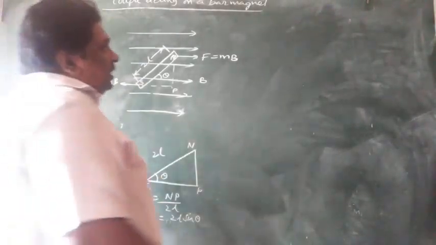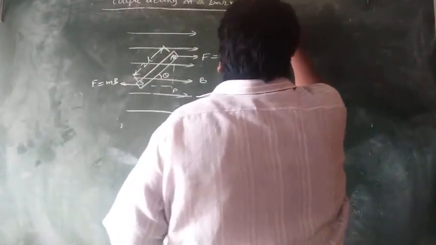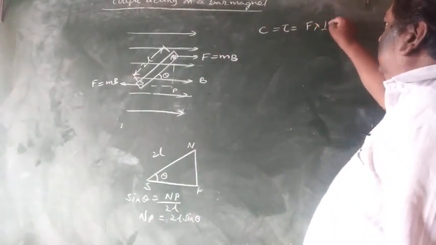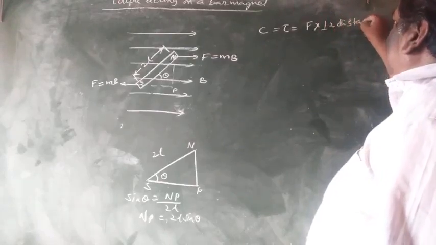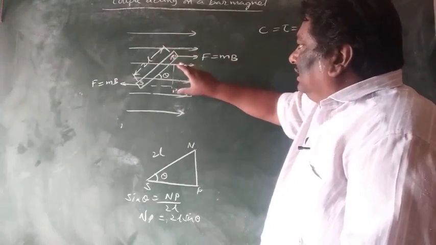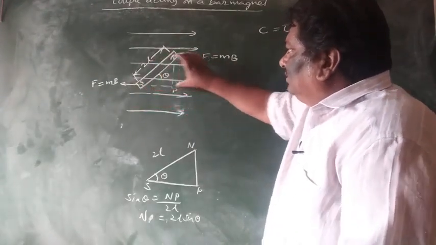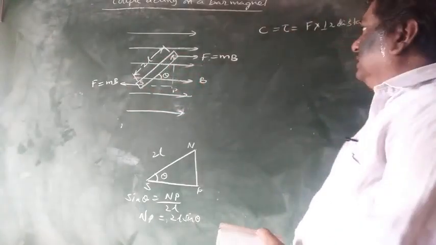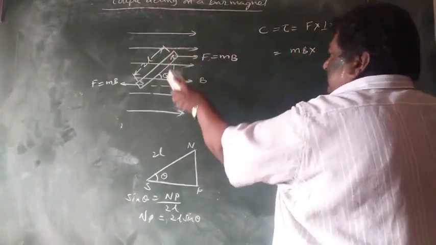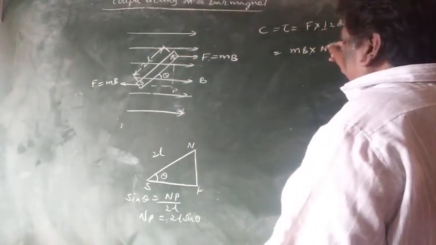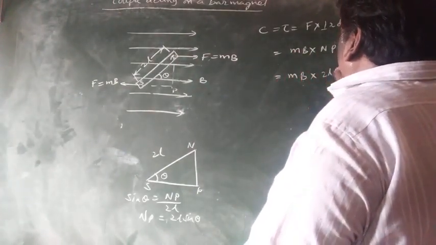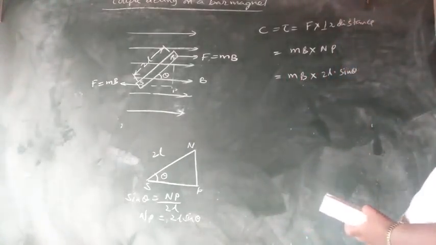Therefore, what is the torque or couple acting on the bar magnet? Moment of the couple equals force into perpendicular distance, the perpendicular distance between the two forces. So this is the perpendicular distance between the two forces. Therefore, the force value is mB, and the perpendicular distance is NP. But NP value is already 2L sin theta, no? So mB into 2L into sin theta.